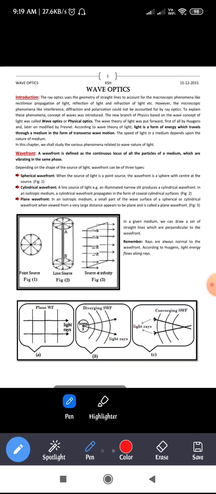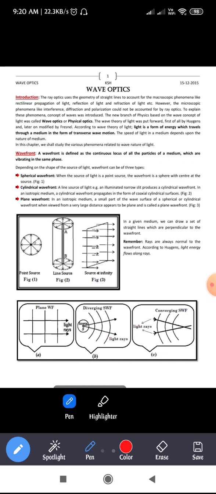Okay. So see here, the next is the spherical wavefront. Let us see what a spherical wavefront is. When the source of light is a point source, the wavefront is a sphere with the center at the source. So what is a spherical wavefront?